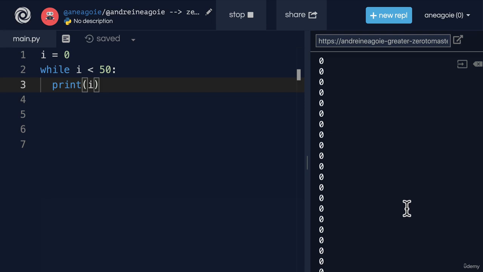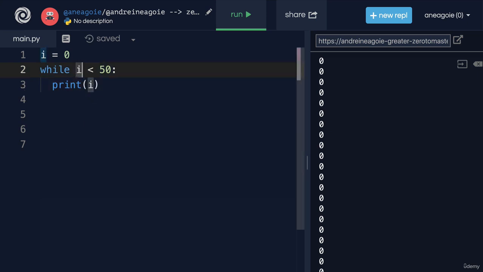All right, do you see that? I don't know if you can tell, but I'm scrolling right now through all of this. It's looping, and you see that the program is still running. As a matter of fact, I have to stop it, because if we look at the code, 0 is always going to be less than 50. So while this was true, we printed i. And then the Python interpreter went back to line 2 and says, hey, is 0 still less than 50? Yep, okay, next line, print. Hey, is 0 still less than 50? Yep, okay, next line, print. And it kept going.